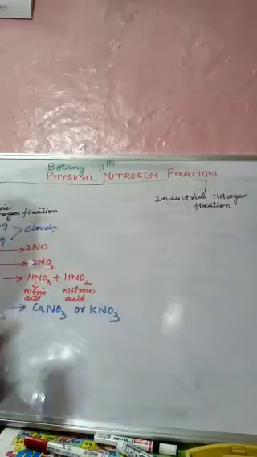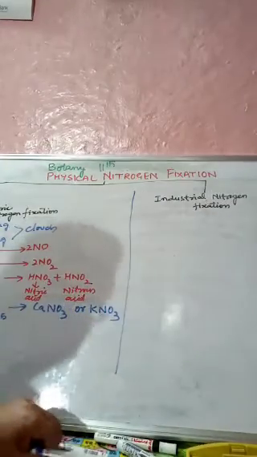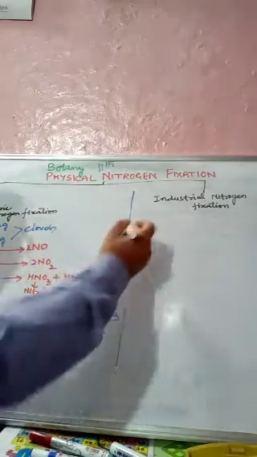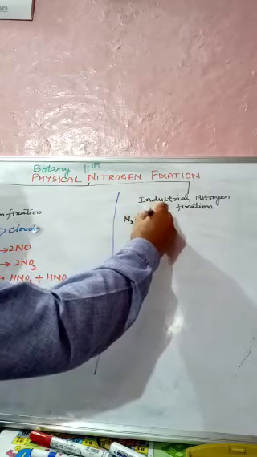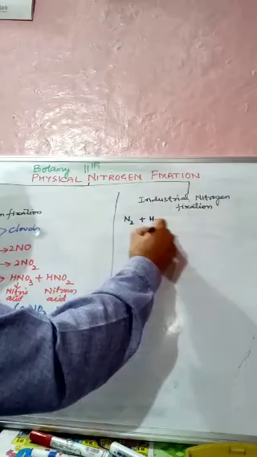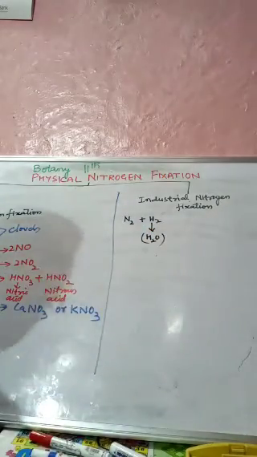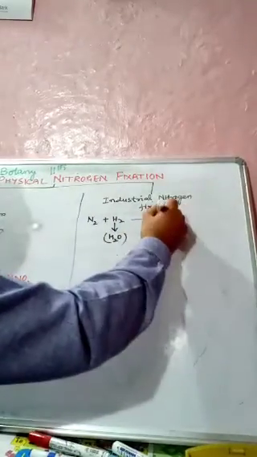Now we have the second one, industrial nitrogen fixation. In industries, nitrogen and hydrogen, and this hydrogen comes from water, combine together and form ammonia.